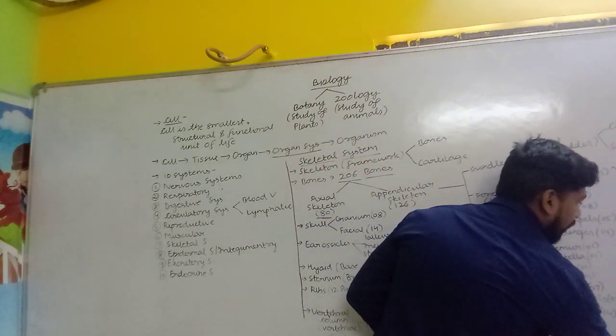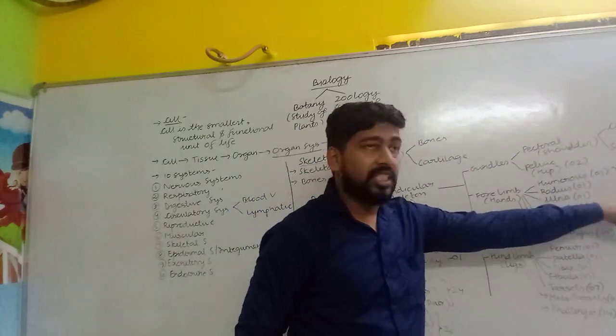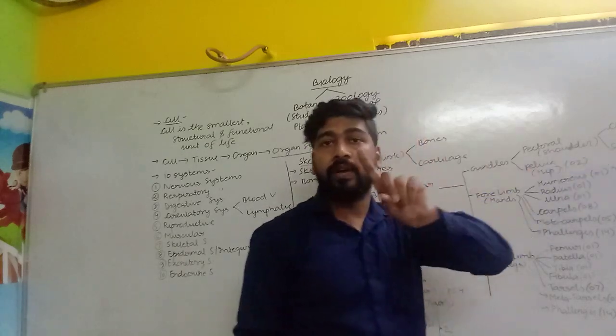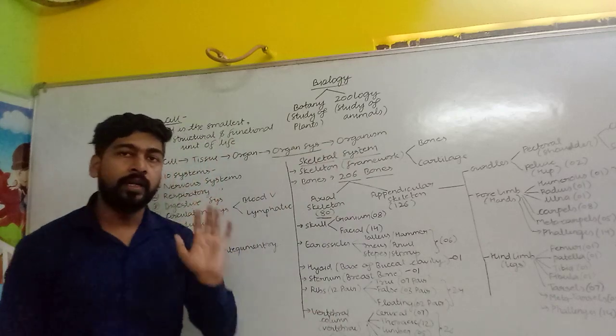So all total how many bones are there in our one hind limb? 30. So 30 plus 30 is equal to 60 again. So now we can calculate 60 plus 60 is equal to 120, 120 plus 2, 122 and 122 plus 4 is 126. So as we have discussed, in appendicular 126 bones are there.